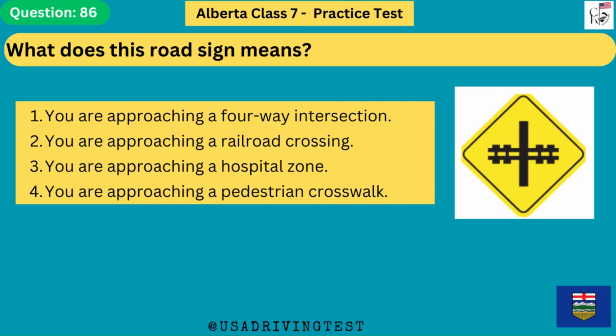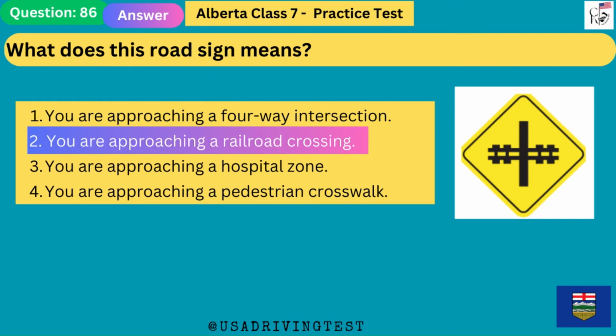You are approaching a hospital zone. 4. You are approaching a pedestrian crosswalk. The answer is 2. You are approaching a railroad crossing.